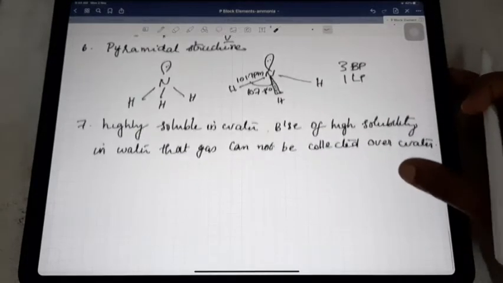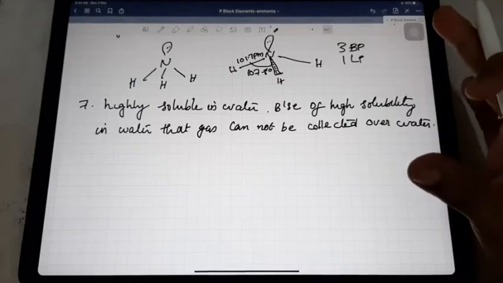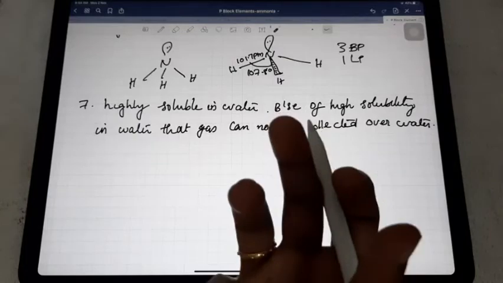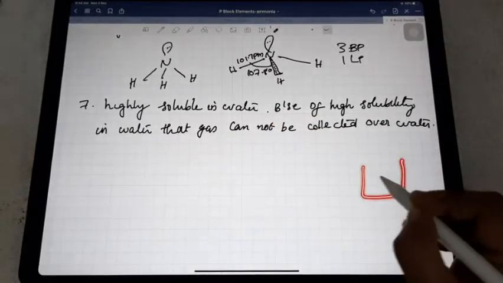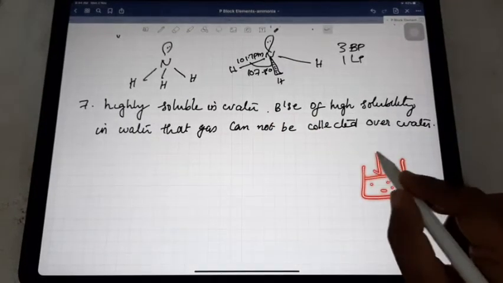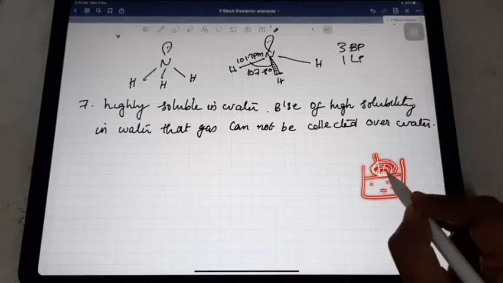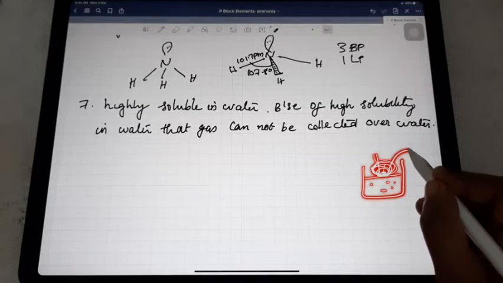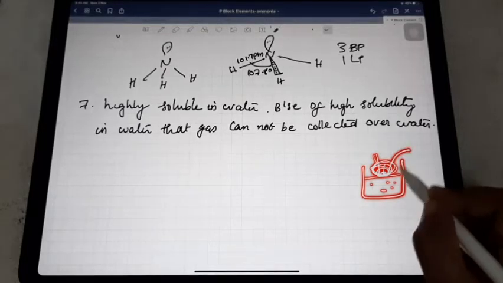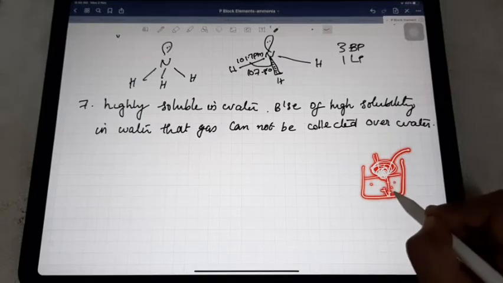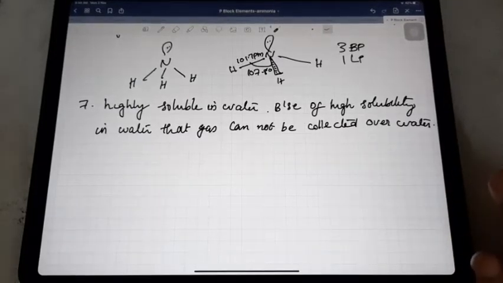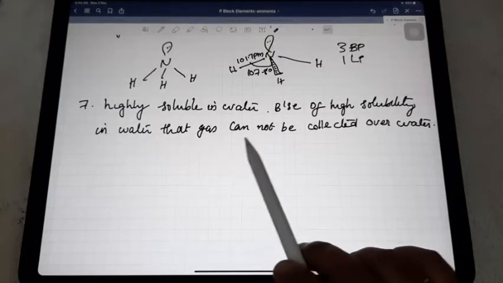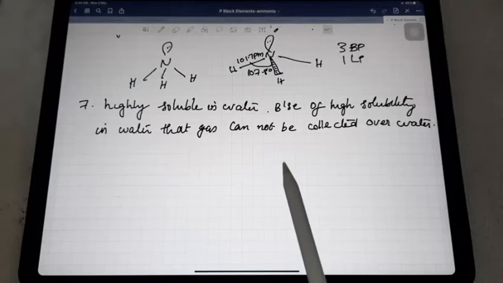Then about solubility, ammonia is very highly soluble. Because of this high solubility, when we try to collect it, just imagine this is the water. When the ammonia comes over this water, it is very difficult to collect the ammonia over water, because it is highly soluble in water. So because of its high solubility in water, the gas cannot be collected over water.